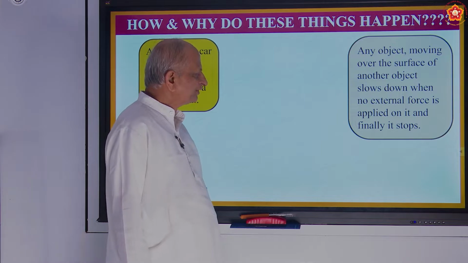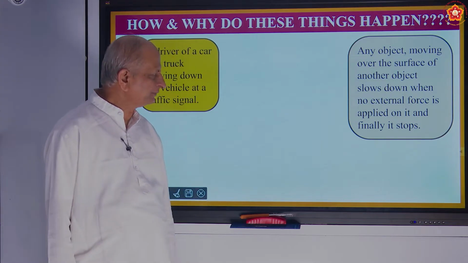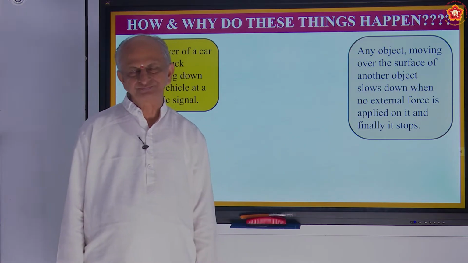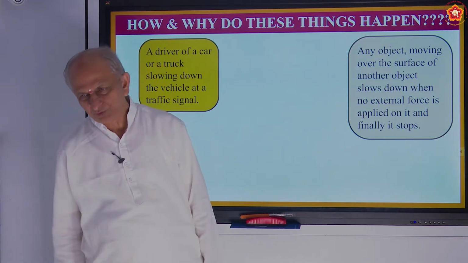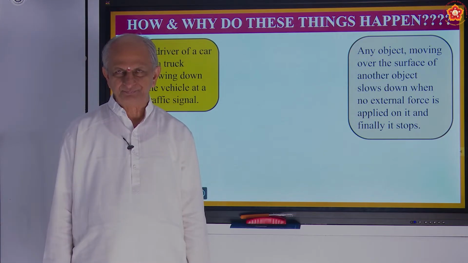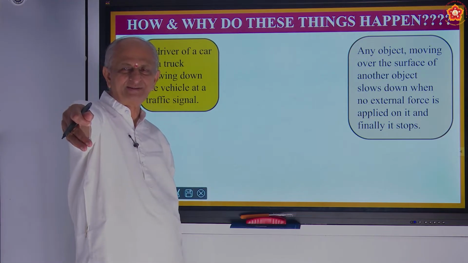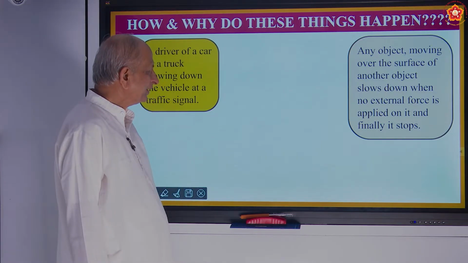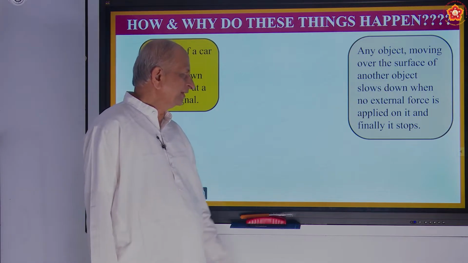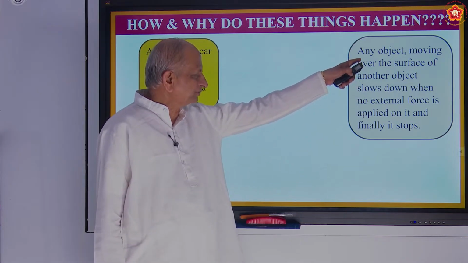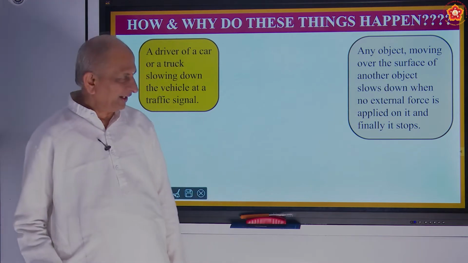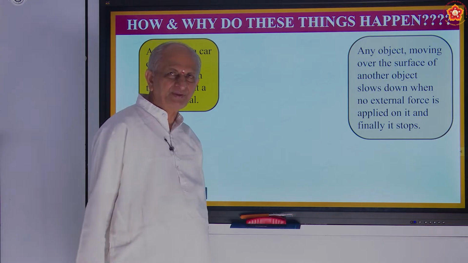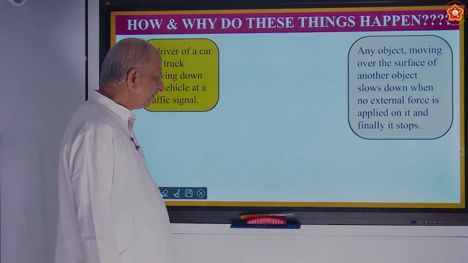Any object moving over the surface of another object slows down when no external force is applied on it, and finally it stops. Suppose you roll a ball on the floor. It goes to some distance and then it stops. Correct? So that is what we see. So here there are two objects. One is a rolling object, another is the floor. So we see that after some time it slows down and stops.